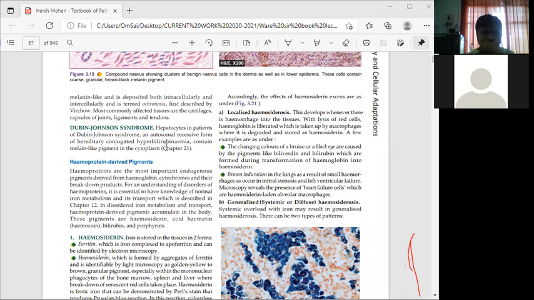Dubin-Johnson syndrome is an autosomal recessive form of hereditary conjugated hyperbilirubinemia, and the hepatocytes contain melanin-like pigment in the cytoplasm.